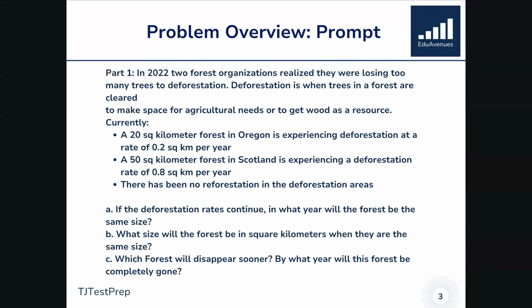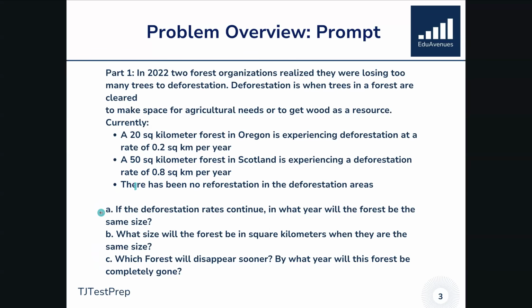per year. Then they give us a similar forest, but in Scotland, it has an area of 50 square kilometers, and it's experiencing a deforestation rate of 0.8 square kilometers per year. And there has been no reforestation in the deforestation areas. Now, within part 1 alone, they've actually asked us multiple sub-questions labeled as A, B, and C.